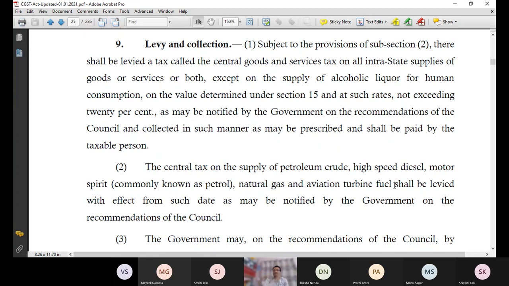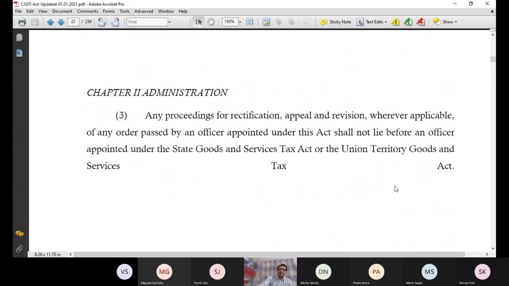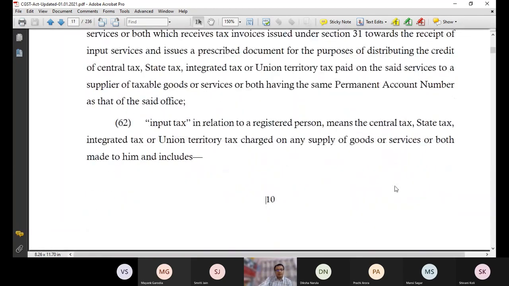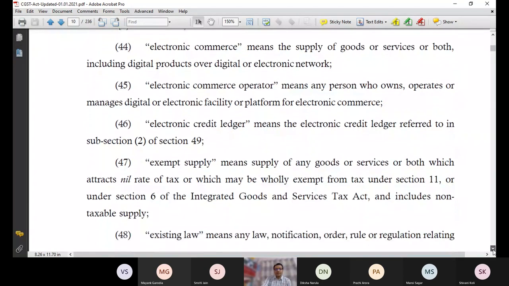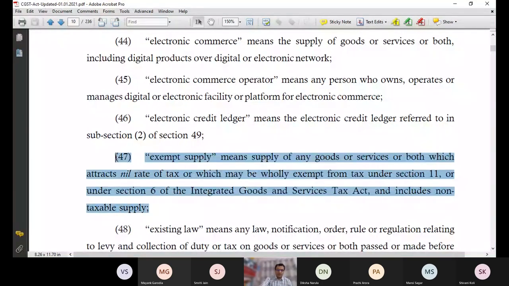So I have covered with you two concepts, taxable supply and non-taxable supply. Now the next concept is exempt supply. Exempt supply means supply of any goods or services or both, which attracts nil rate of tax. I have shown you different rates in case of goods and different rates in case of services.